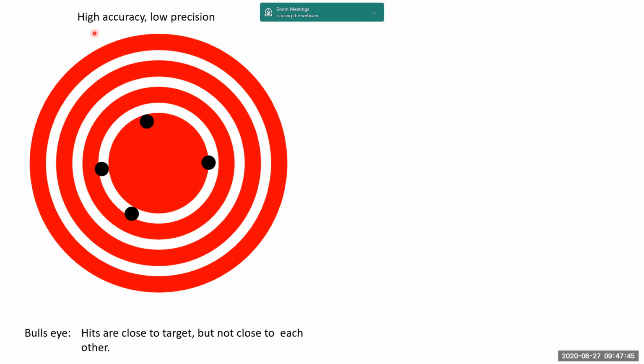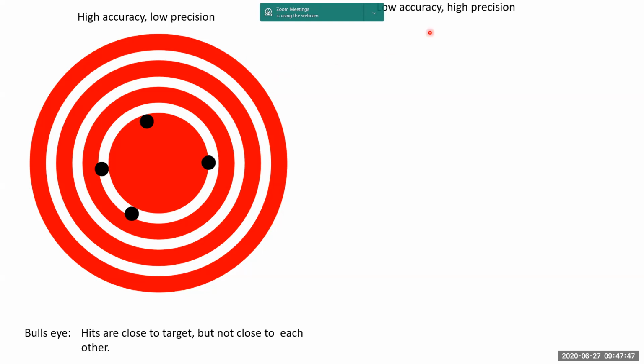Dear students, today we will see repeatability, reproducibility, percentage gauge R&R, total variation and percentage gauge R&R. Here there is a bullseye shown. The hits are close to the target. This is close, right? Therefore, they are accurate but not precise because they are far away from each other. So high accuracy, low precision.